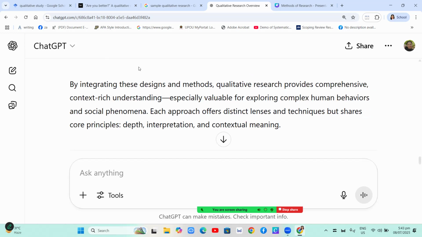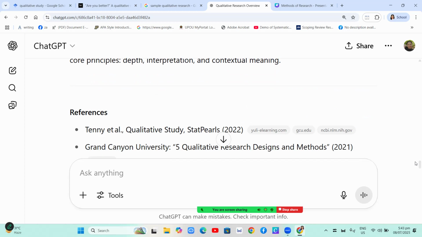So by integrating these research designs and methods, qualitative research provides comprehensive, context-rich understanding, especially valuable for exploring complex human behaviors and social phenomena. Each approach offers distinct lenses and techniques but shares core principles: depth, interpretation, and contextual meaning.